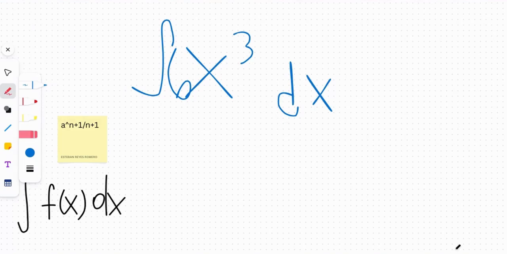Let's solve this together to see if you got this right. Basically, we have to apply our power rule. Add 1 to the power, I'm just going to put it up here so I don't waste so much space, and then divide by that. So we have 6x to the 4th divided by 4. We can simplify this by 2.